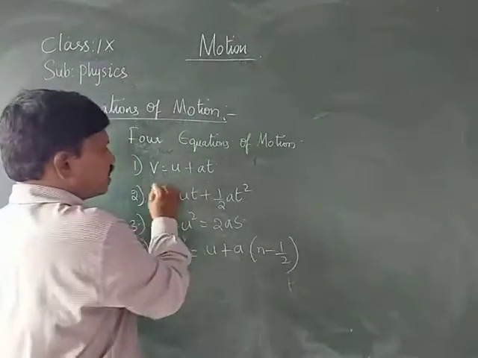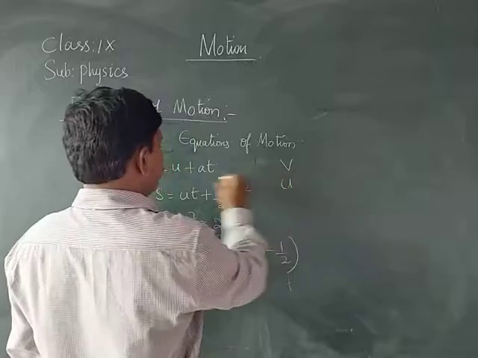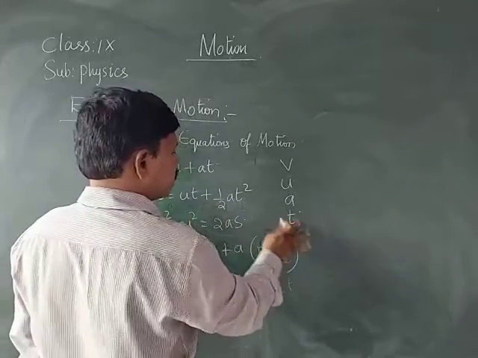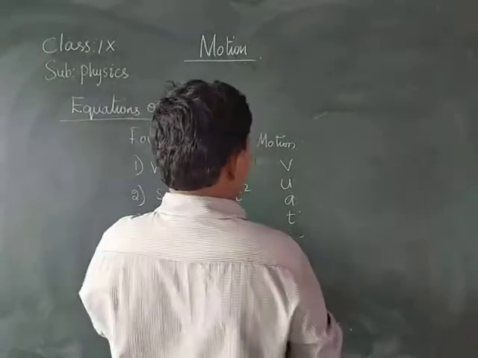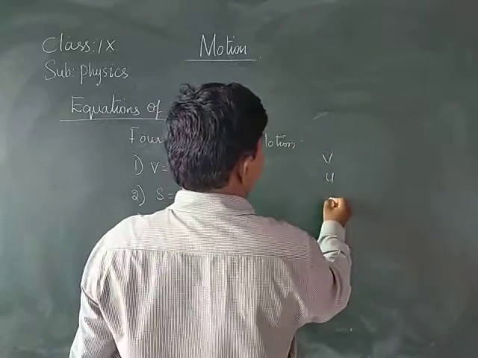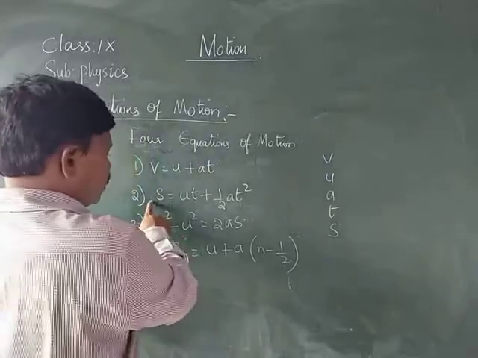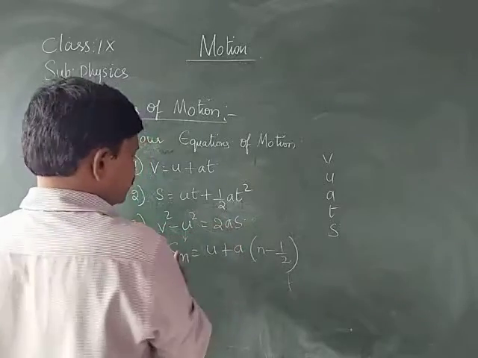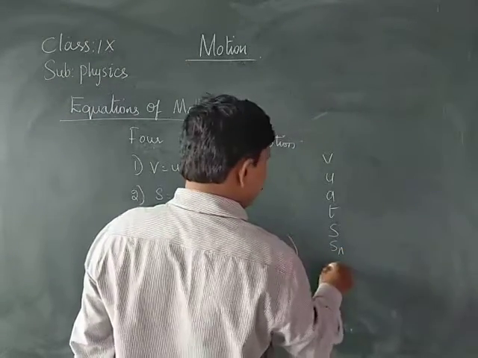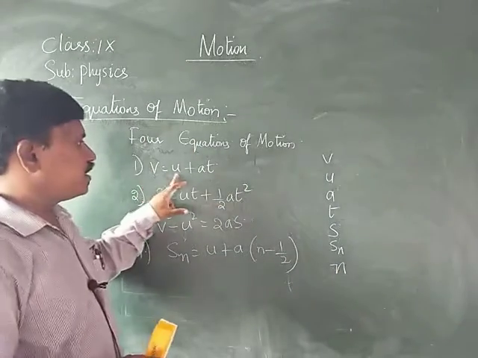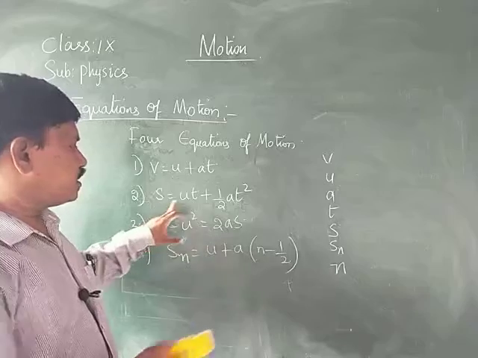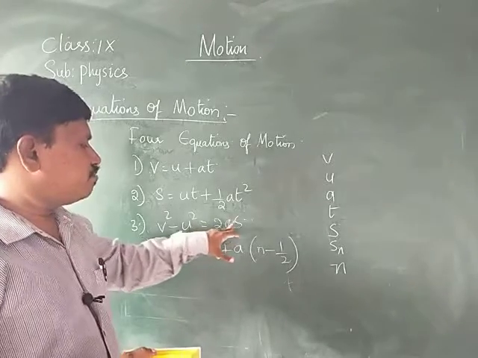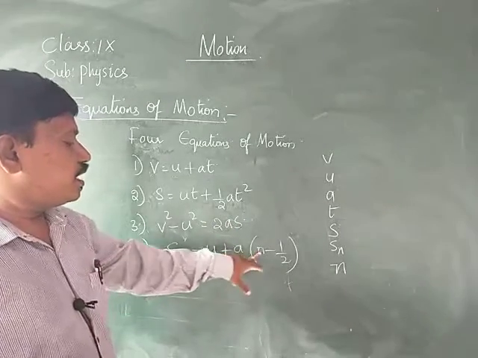In these, what are the terms we are observing? V, U, A, T, S, and Sn, N. Is it not?